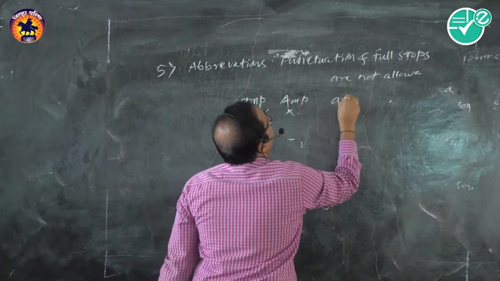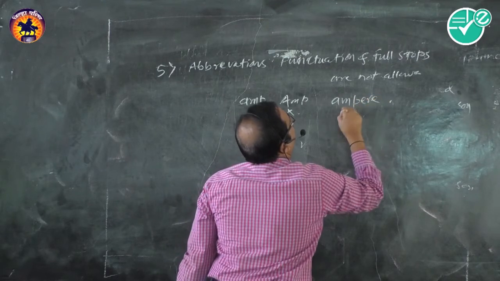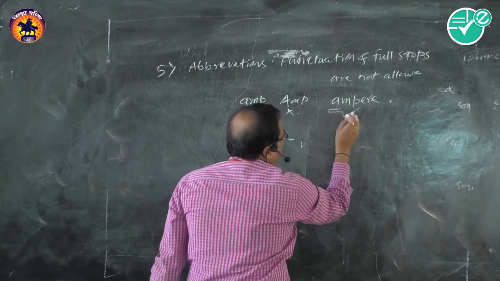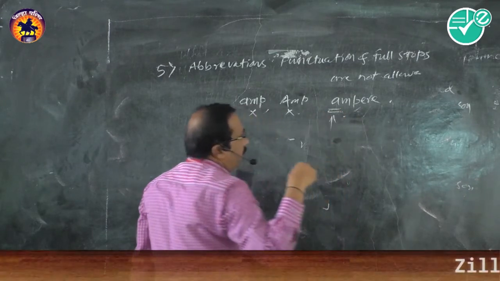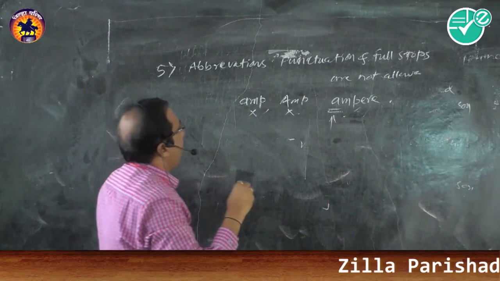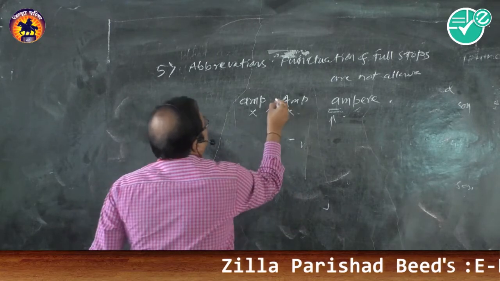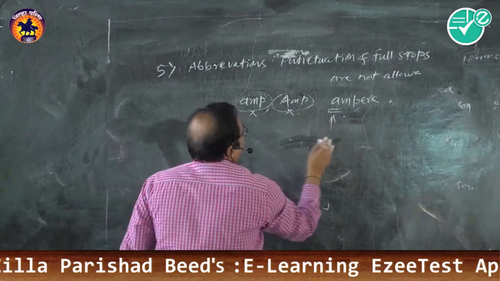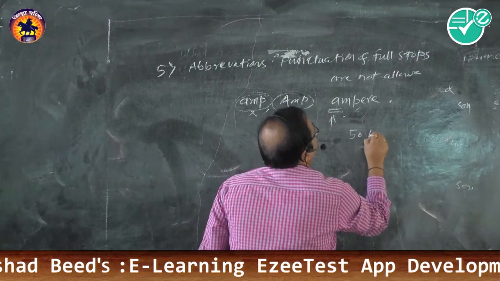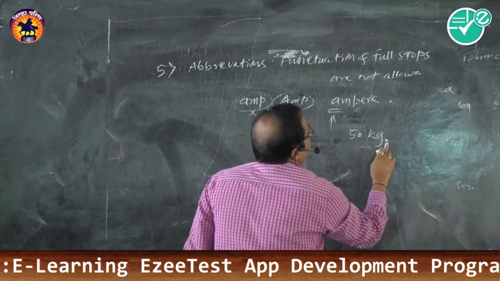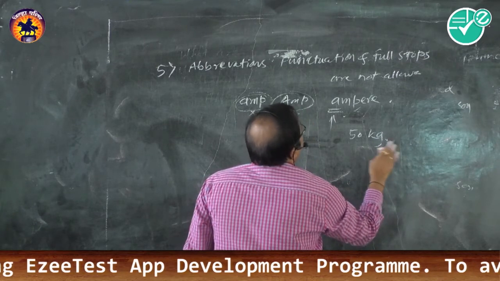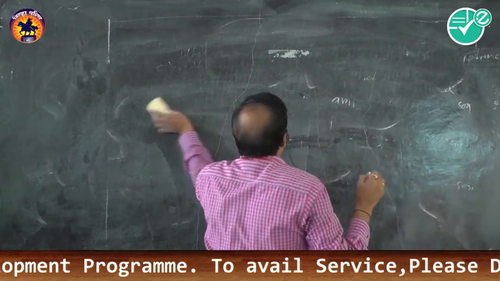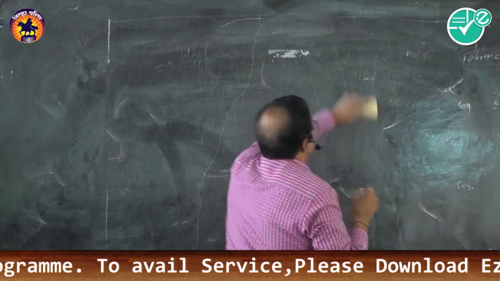We can write ampere. This is correct, because the full form is written and the first letter is small. While writing the full form, the first letter should be small. And unnecessary short forms are not allowed. So if you write 50 kg. and the full stop is given here, this is not allowed. Punctuations and full stops are not allowed. So this is about the rules of writing SI units.